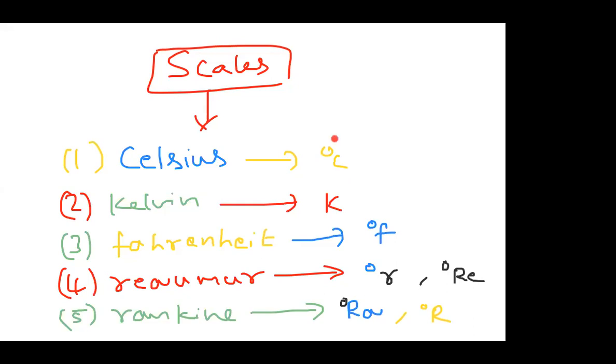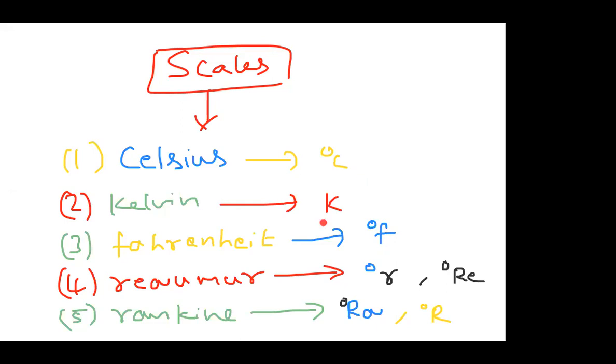That means atmospheric temperature in the weather forecast is given in centigrade. If you go to a hospital, Fahrenheit is used: they will tell you 100 is your fever, 102, 104, measured with Fahrenheit. So body temperature is generally measured with Fahrenheit, and atmospheric temperature in Celsius.